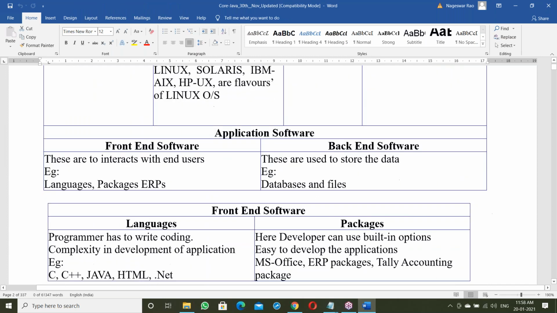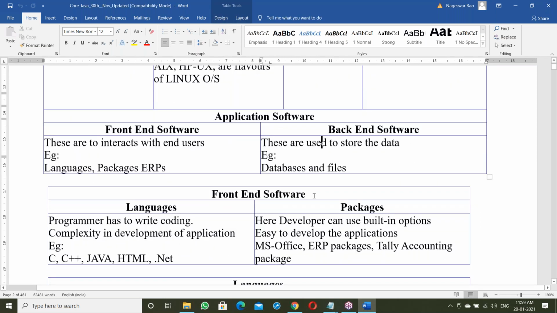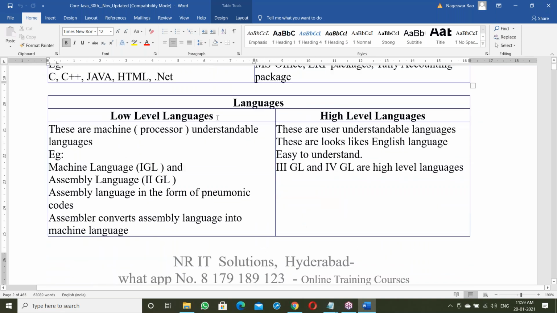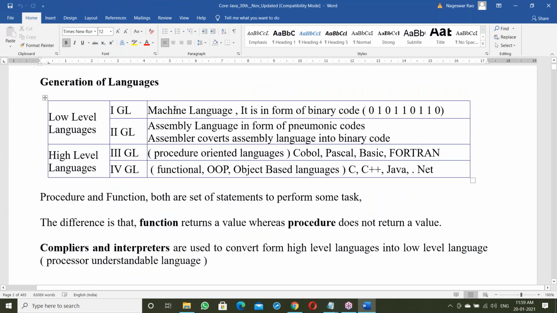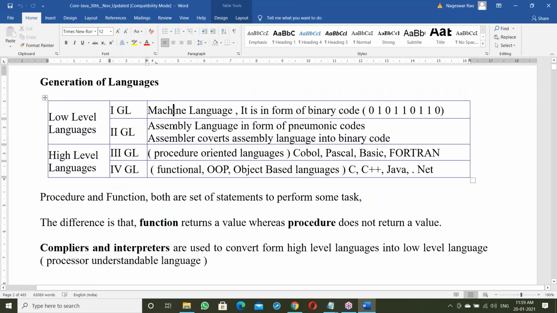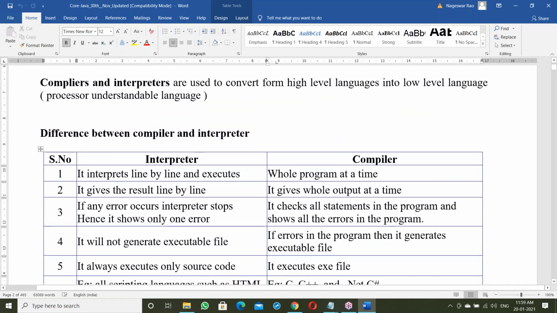Next, about application software, like front end and back end. Next, languages: low level and high level languages. Then generations of languages: machine language, system language, procedure oriented, functional oriented, object oriented, and object based. After this, interpreter and compiler are explained.